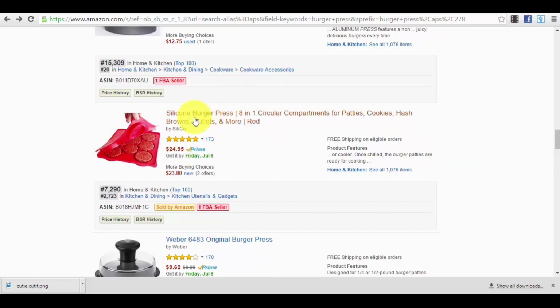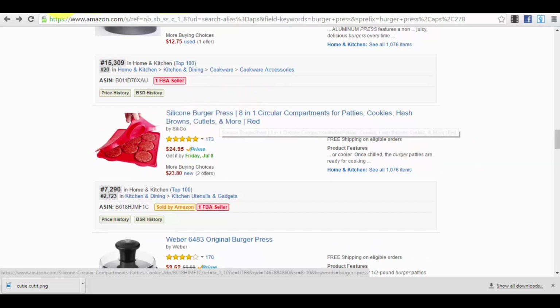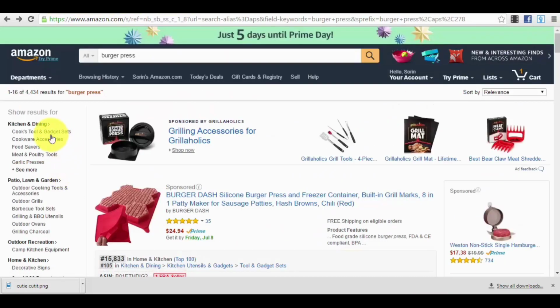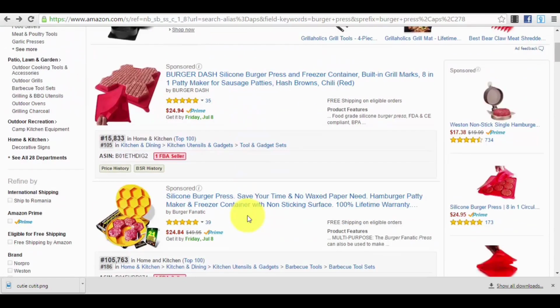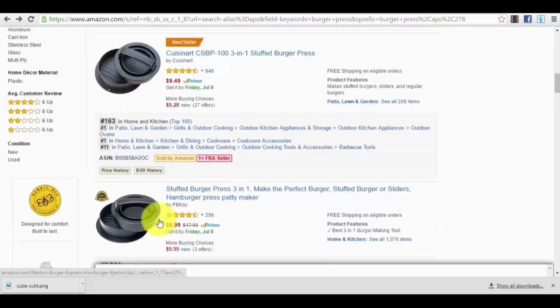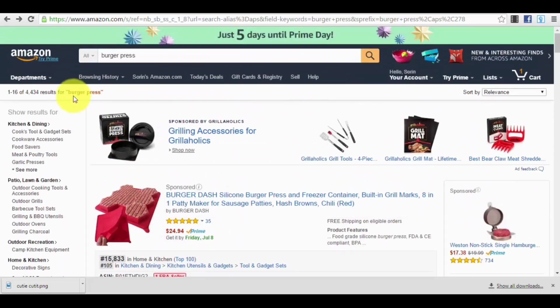But how did I find this burger press? Not on eBay. I came on Amazon.com and I went in the home and kitchen department, in the kitchen and dining, and I looked for best-selling products, and I went through all the pages and I found this type of product. Now let me show you an example.